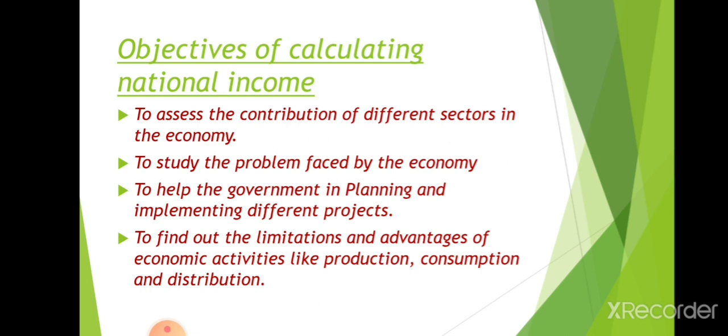All these can be calculated by using the national income, by comparing the national income, by taking the national income into consideration. So the government can implement new projects and planning according to the increase or decrease in the national income of a country. So these are the four main objectives of calculating the national income of the country.